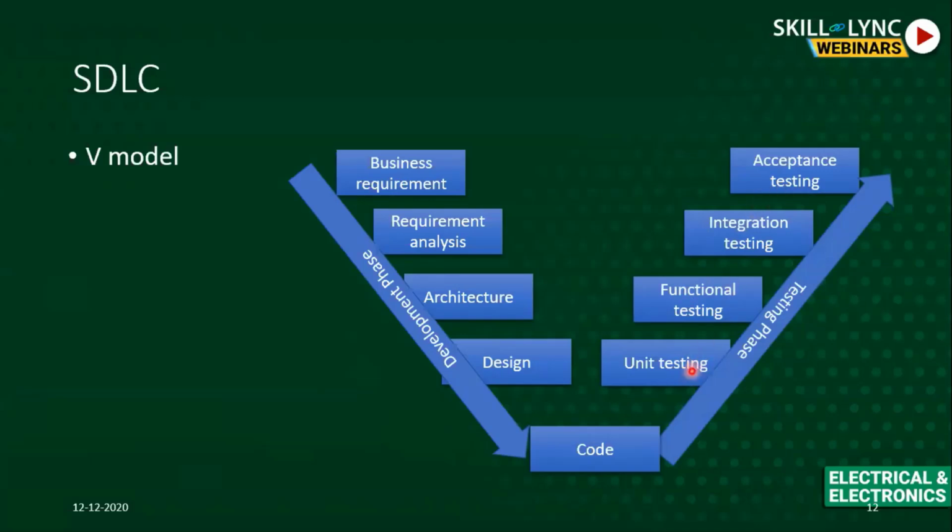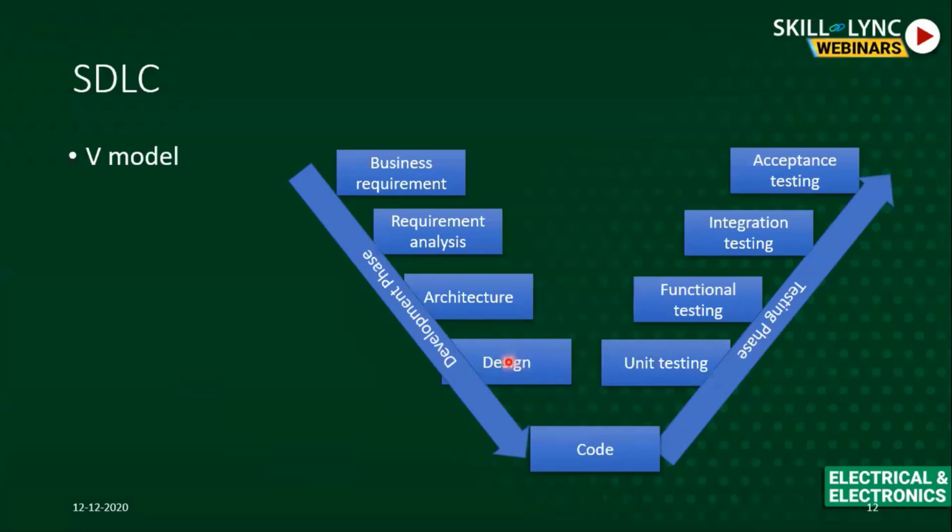Now, the naming differs from industry to industry, but more or less the work is the same. So now you can find out why it is called a V model, right? It goes from business requirements to code, and then from code to testing. It's a V. That's why it's called a V model. Each item in your testing phase is placed against one of the items in the development phase, so there is a link between them.